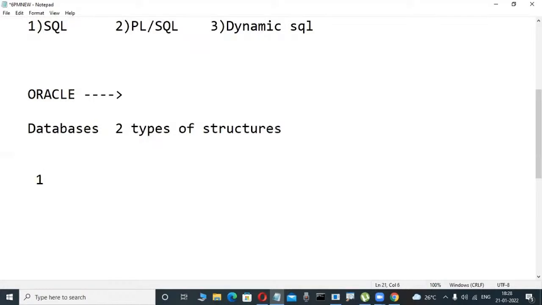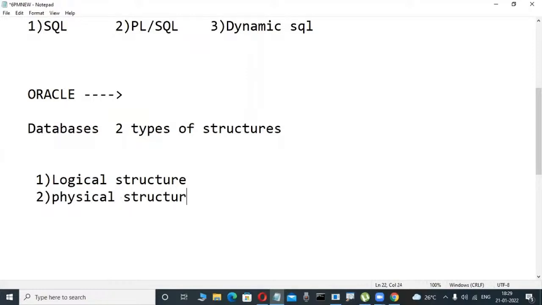Does anybody have an idea? Suppose you are taking Oracle, SQL Server, MySQL, DB2, or any relational database software you are installing in your system, two types of structures are there. One is logical structure. Database means it is a place where we can store structure. Here one is logical structure, and another one is physical structure.